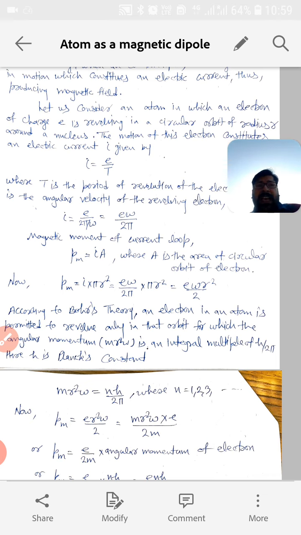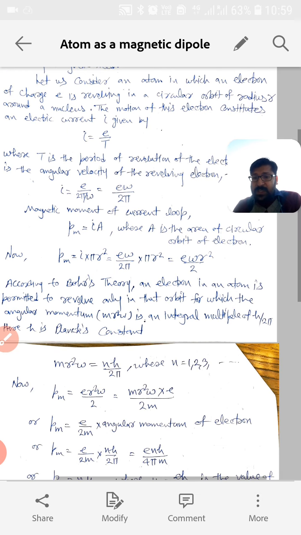Means as per Bohr atomic theory, only those orbits are possible in which the angular momentum of the electron is quantized, an integral multiple of h by 2 pi. So m r square omega will become n h by 2 pi, where n is a quantum number having value 1, 2, 3 and so on.